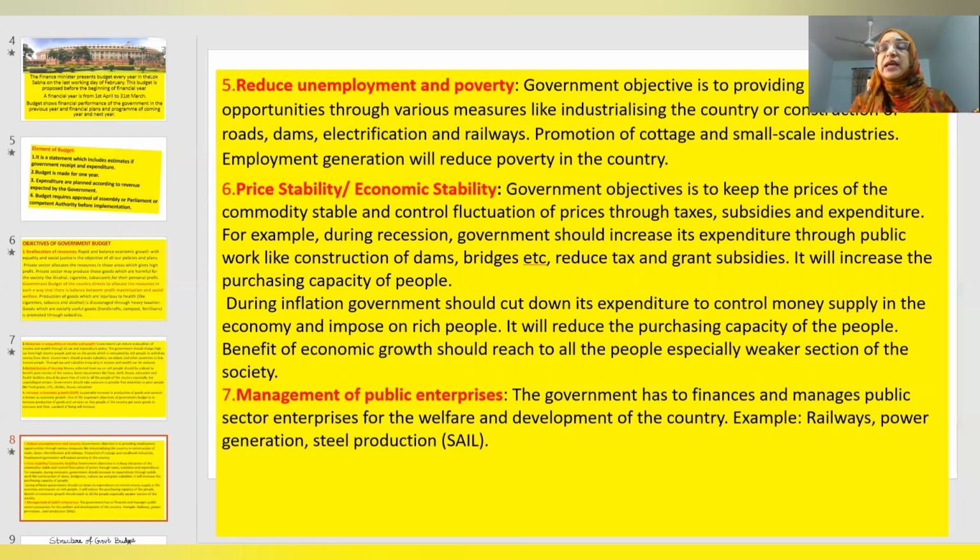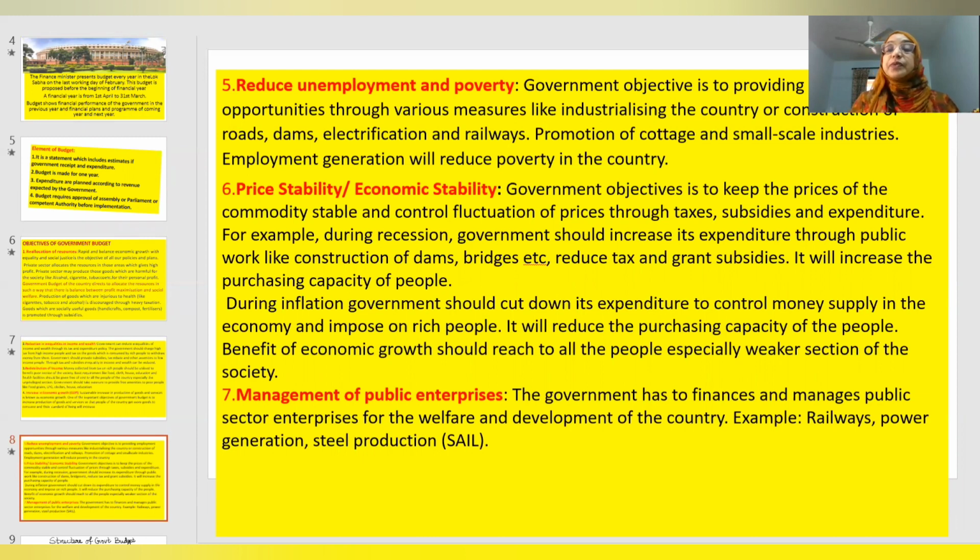and bridges and many other things, so that it can generate income for the people and provide employment to the people. And government should also promote small industries and cottage industries. These all will reduce poverty and will generate employment.